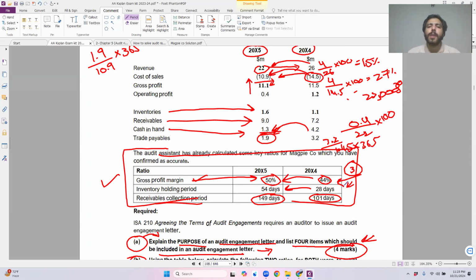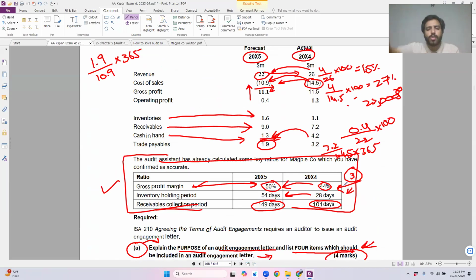So my one risk would be upon the revenue and cost of sales. I would simply write down that there is a risk that the cost of sales within the statement of profit and loss is understated. Now, is there any kind of standard link with it? No. Why is it understated? It is understated because the revenue has decreased by 15% during the current year, whereas the cost of sales has decreased by 27%. The cost of sales and revenue are linked with each other and both should have decreased by